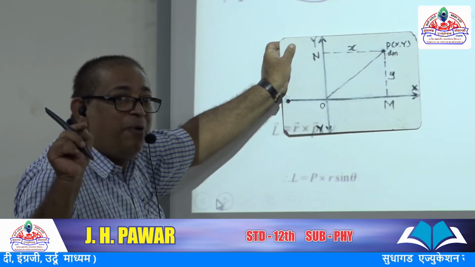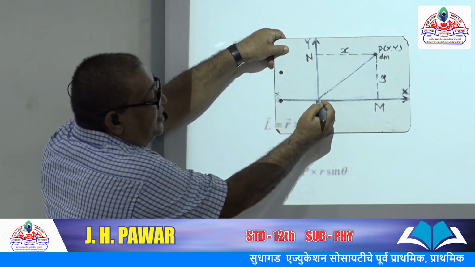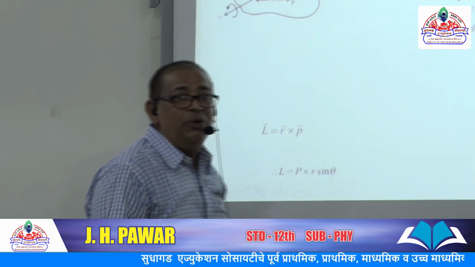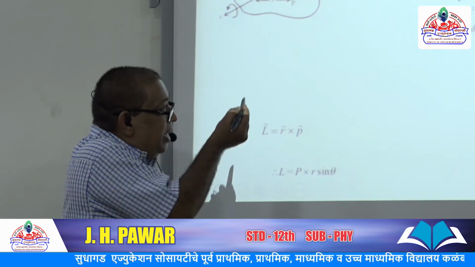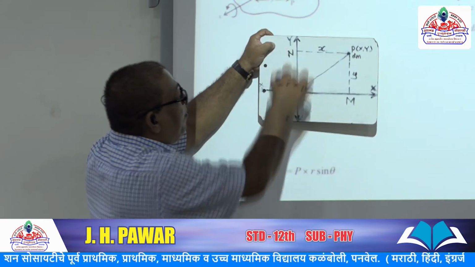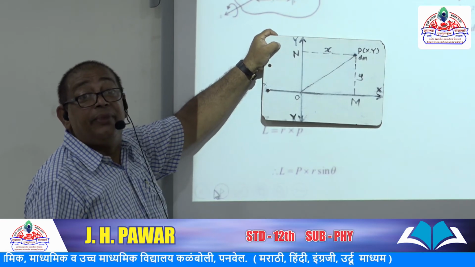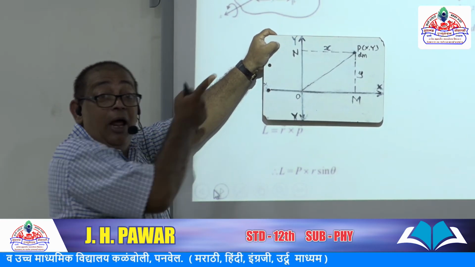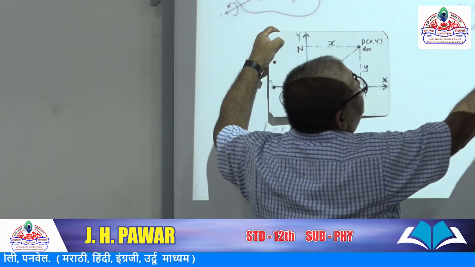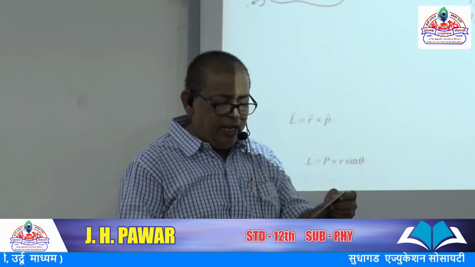Moment of inertia of a laminar object about an axis perpendicular to its plane is equal to the sum of its moment of inertia about two mutually perpendicular axes lying in the plane of the laminar object, all the three axes being concurrent. Okay? Then we have to see the proof of it.